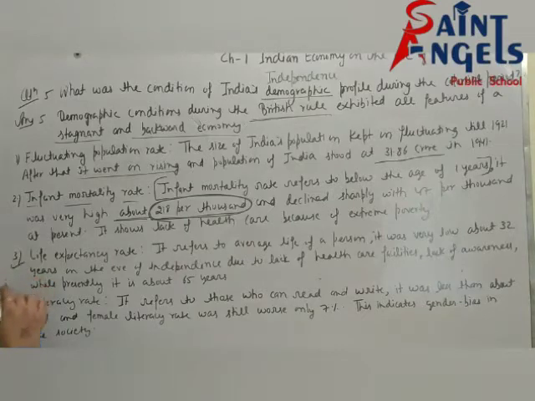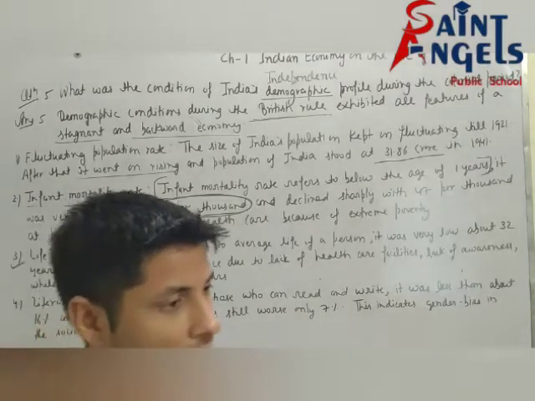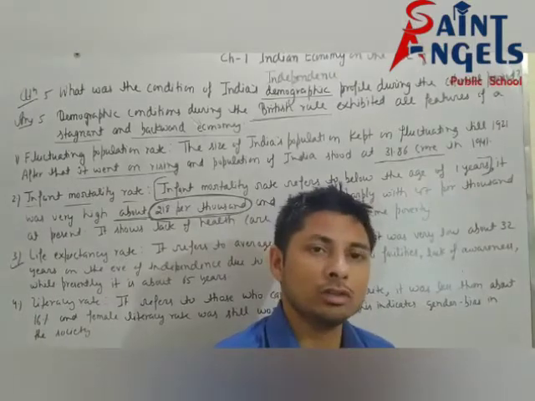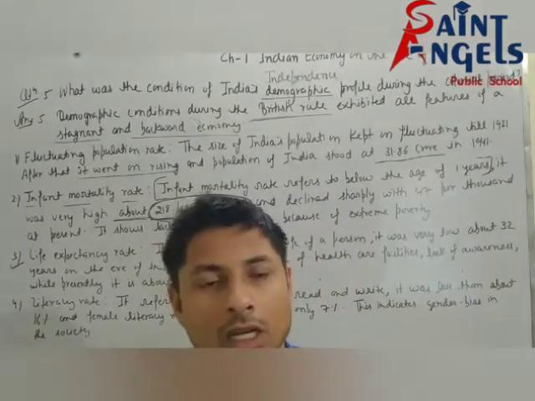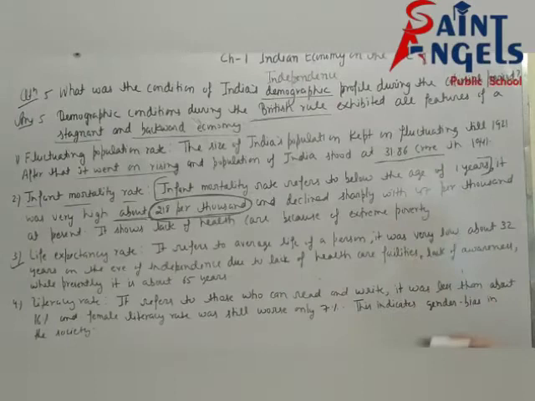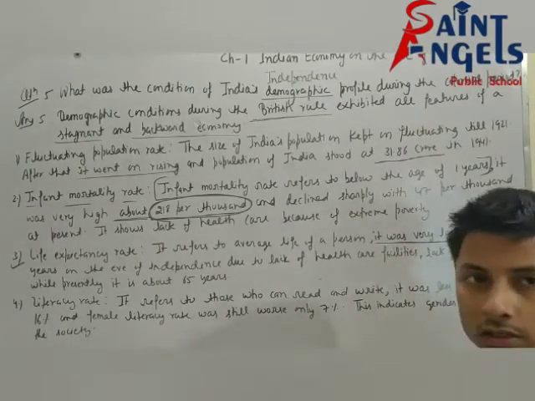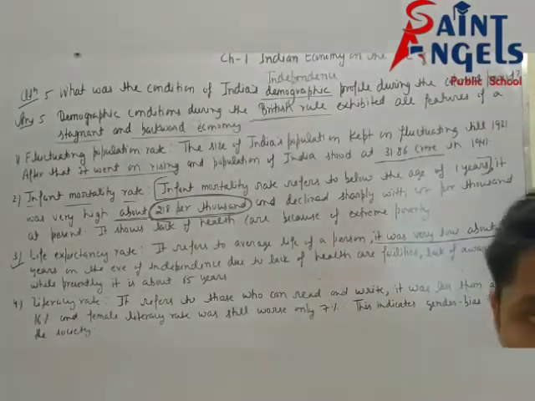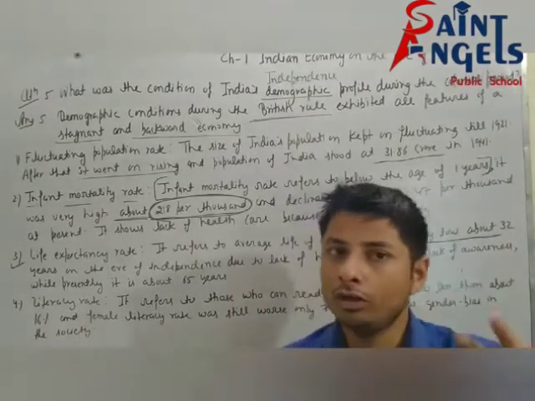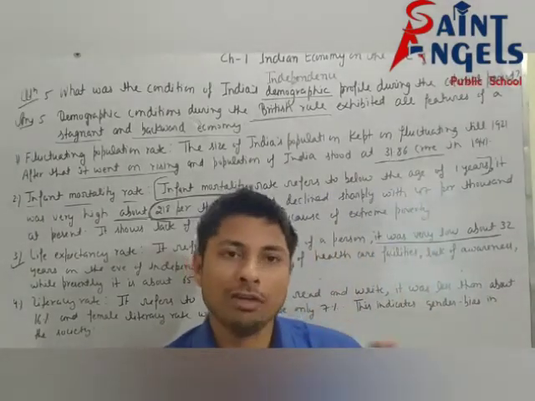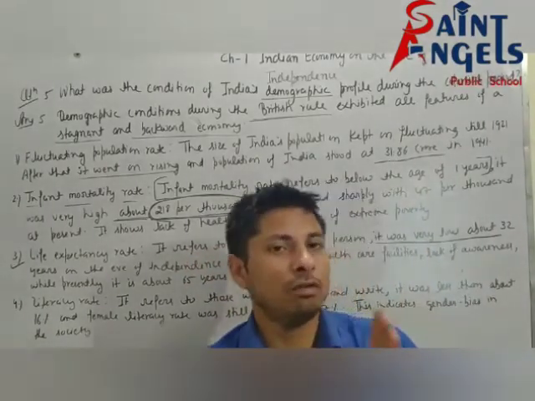Next point, life expectancy rate. First of all, try to understand the definition of life expectancy rate. See, it refers to the average life of a person.